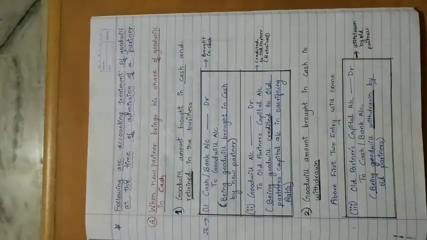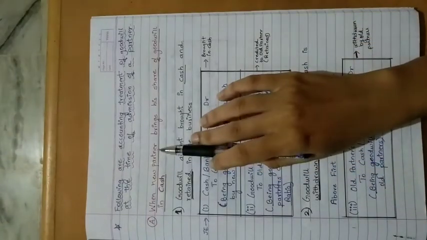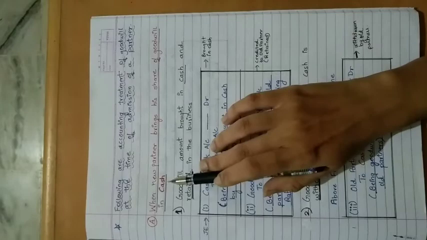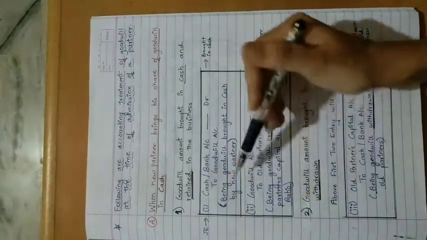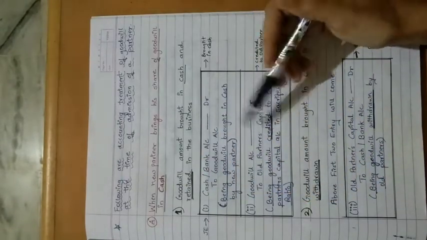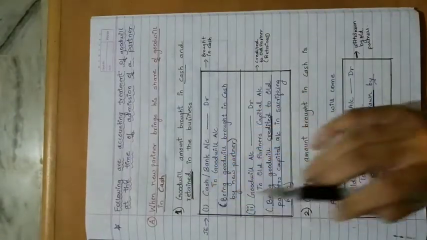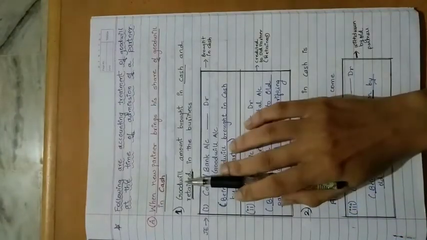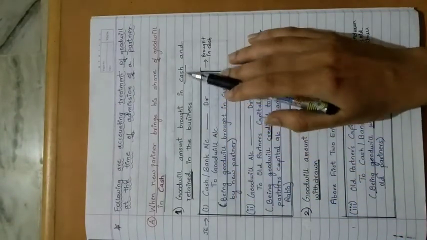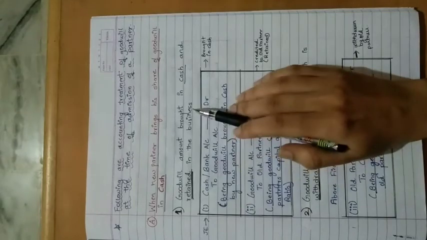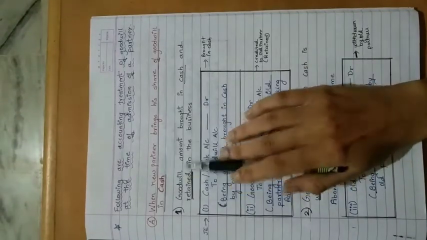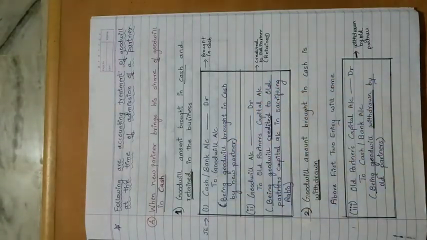Now under this topic, again there are two more topics. So you need to understand the first case. This case is with respect to when the new partner is bringing the goodwill in the form of cash. Under this there are two topics, this is actually the continuation of this one. So first you need to understand this one and then we can proceed to the second one. Goodwill amount brought in cash and retained in the business. Okay. So what does this mean? Goodwill amount brought in cash.